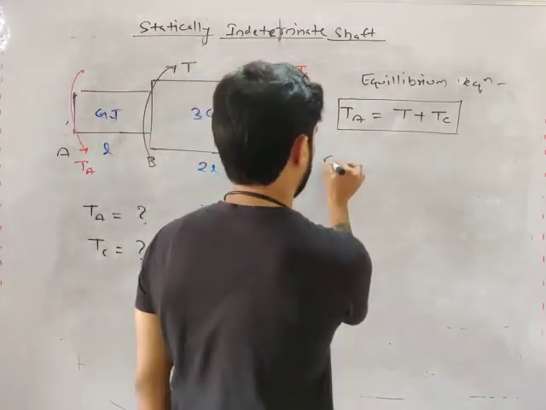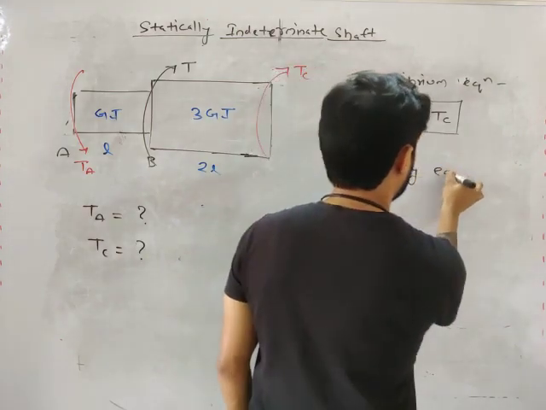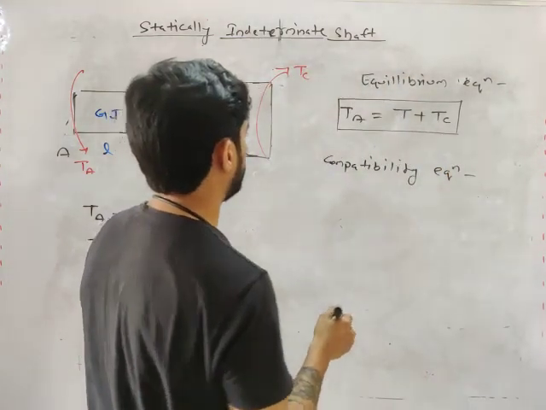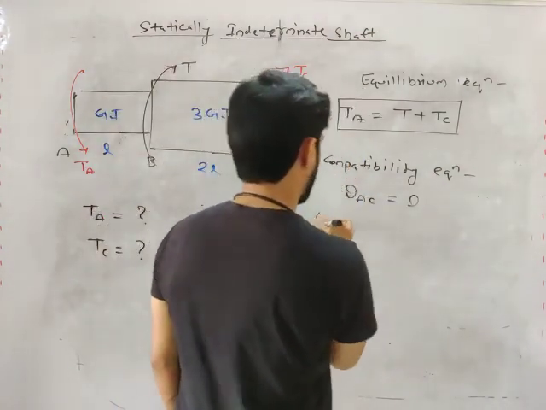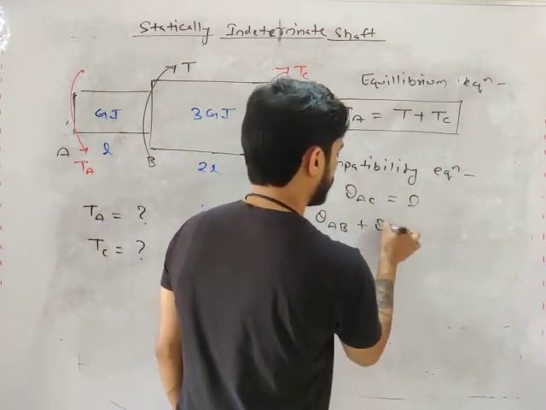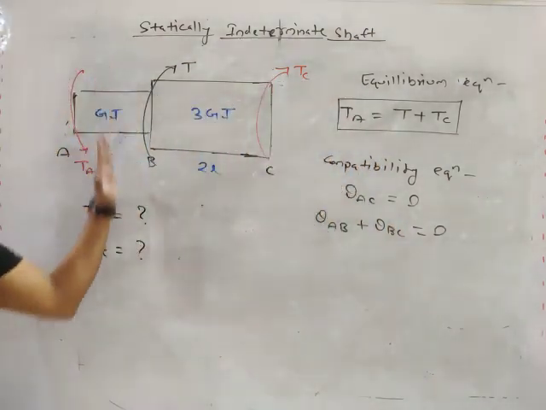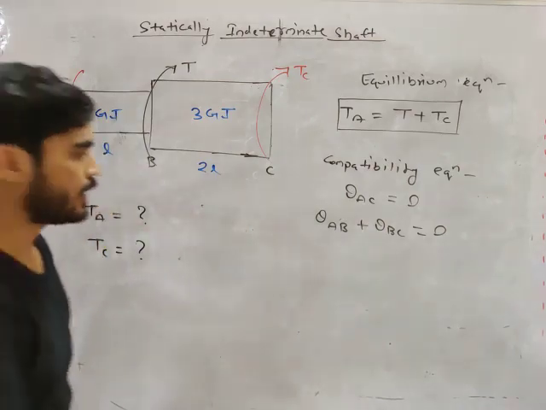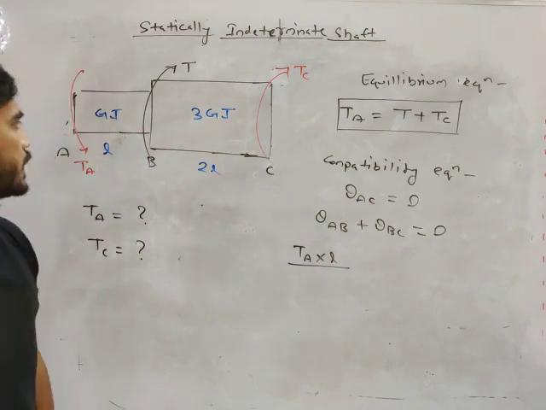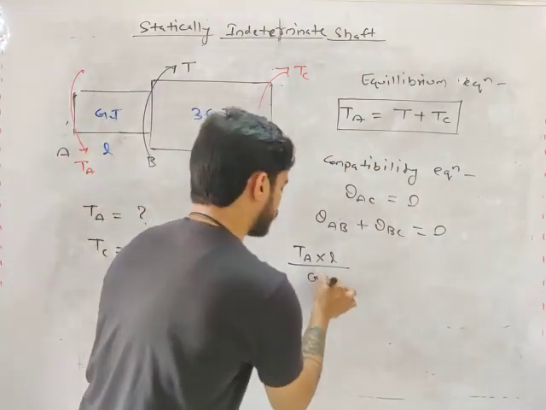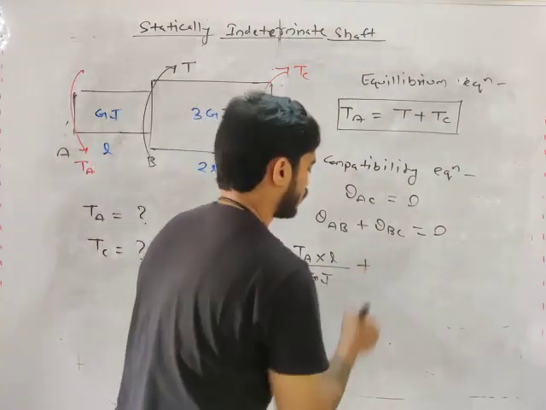What will be the compatibility equation, my friend? Compatibility equation will be theta AC equals to 0, or you can write theta AB plus theta BC equals to 0, right? What will be torque in AB? From left it will be TA. What is the length of AB? L. What is the torsional rigidity? GJ. Right?